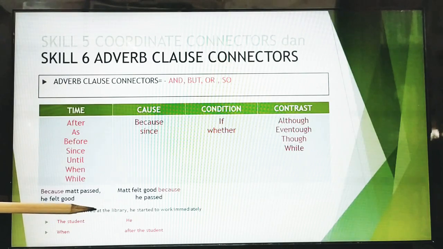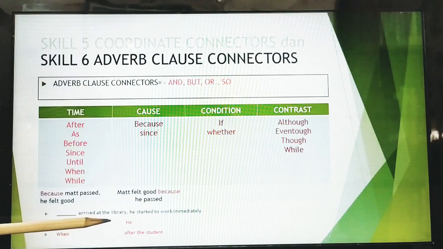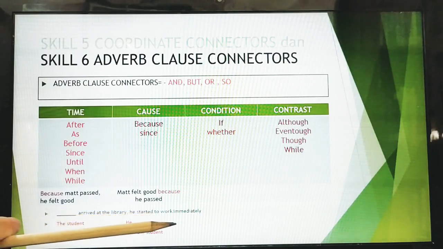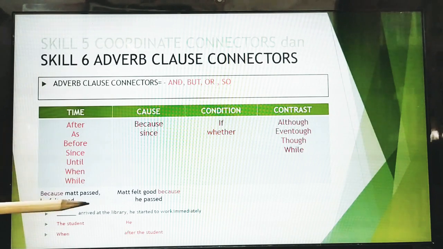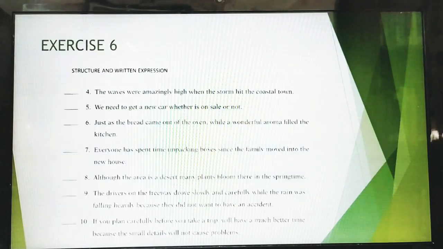When arrived at the library, he started to work immediately. Yeah, it is good, but it does not refer to the subject. Who's the subject? There's no subject here. And he started. What about he? He started work immediately. Yeah, it is good, but it does not follow skill 6 adverb clause connectors. Okay, next.